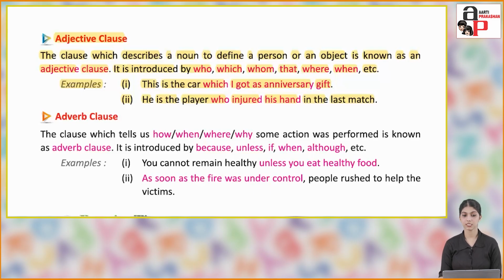For example, this is the car which I got as anniversary gift. He is the player who injured his hand in the last match. Here the clause is describing the player.